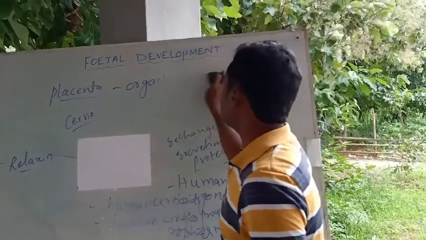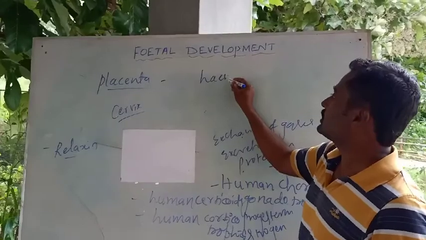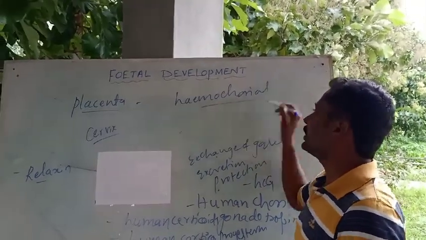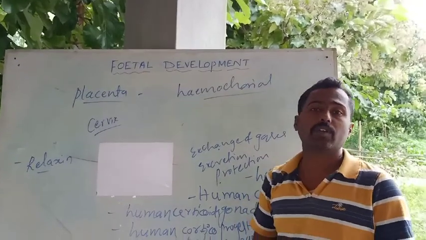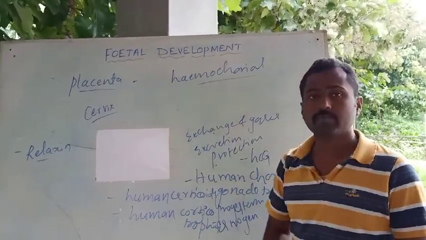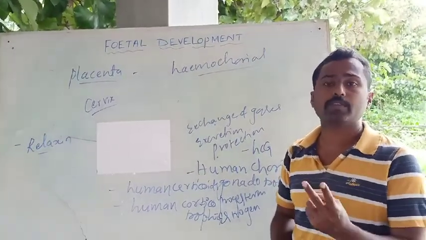It is said to be hemochorial because it is richly supplied with blood vessels, and it consists of finger-like projections, what we call chorionic villi. Hemo means blood, chorial means chorionic villi, the combination of two.